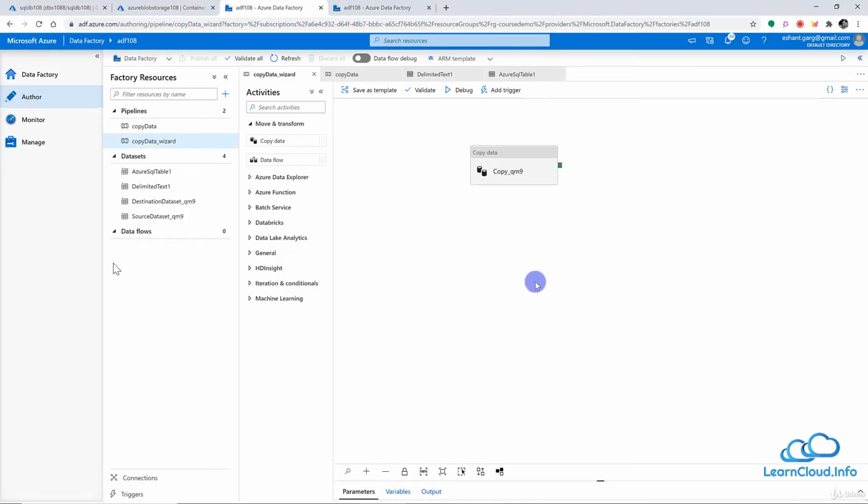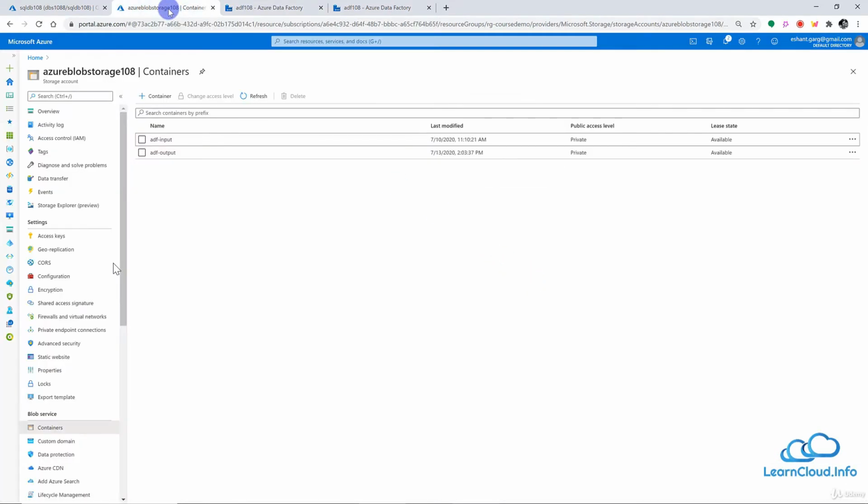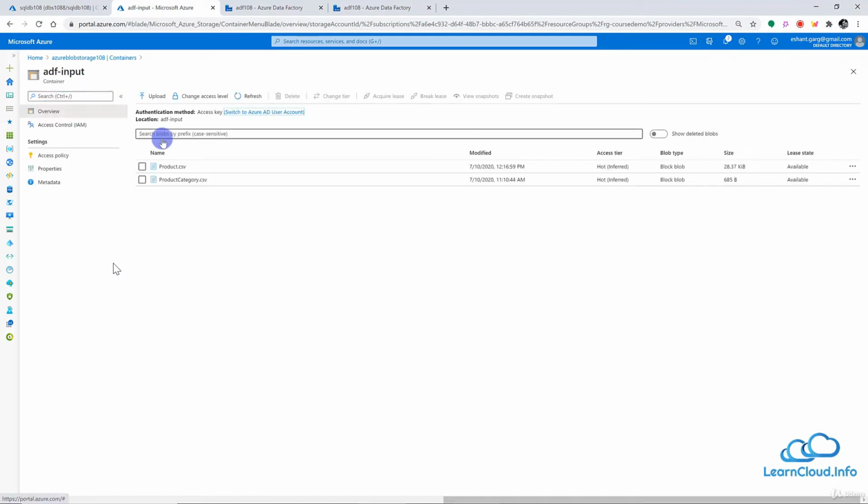All right, so I'm back to my data factory, and I hope you are following this course in sequence. In that case, you know that earlier we created this storage account called Azure Blob Storage 108, and in this account we created a container, ADF input. If you go inside this folder, I have two files here, product and product category, and both files are in .csv format.